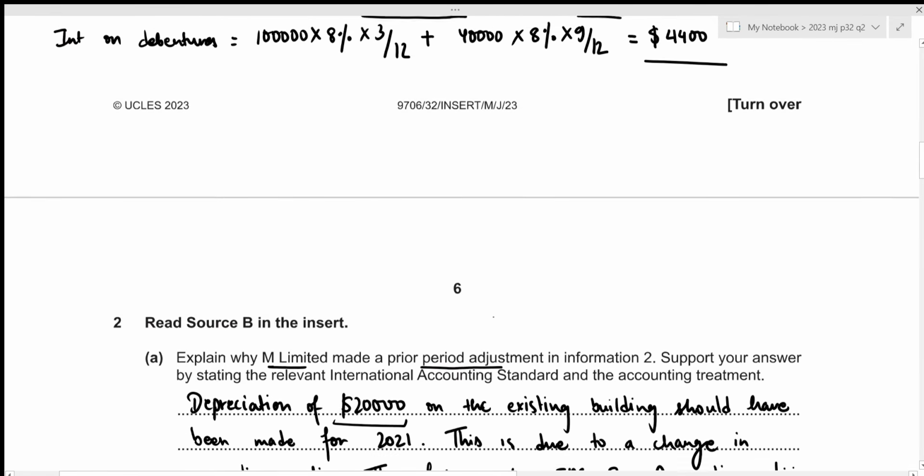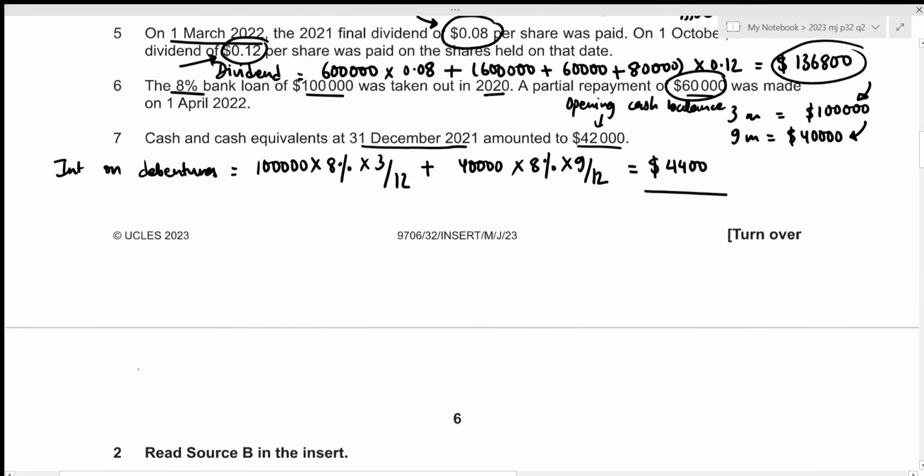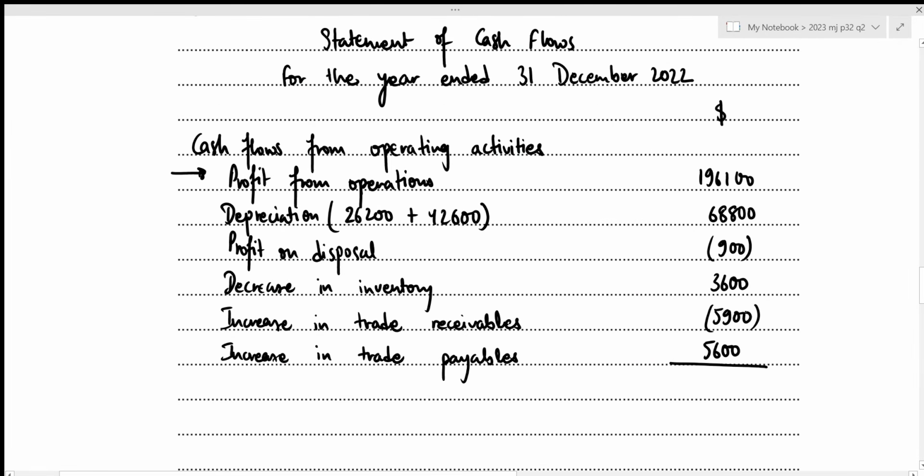Okay. So that was all for our current assets and current liabilities. So we can just figure out the total now. That will be 196,100 plus 68,800 minus 900 plus 3,600 minus 5,900 plus 5,600, which results in 267,300.